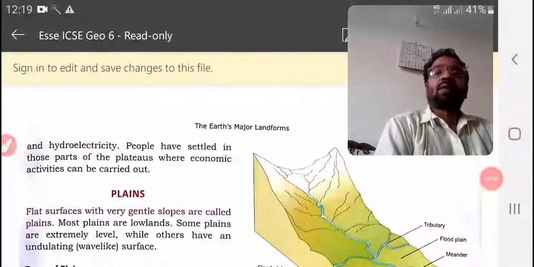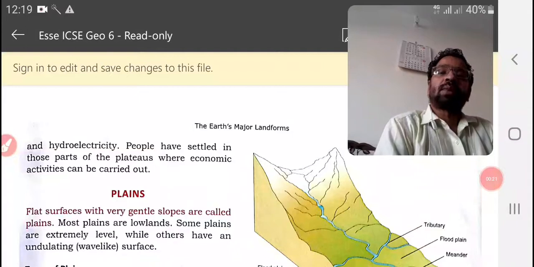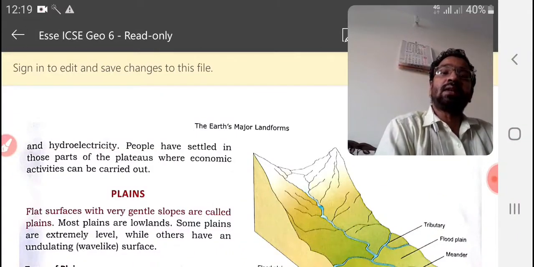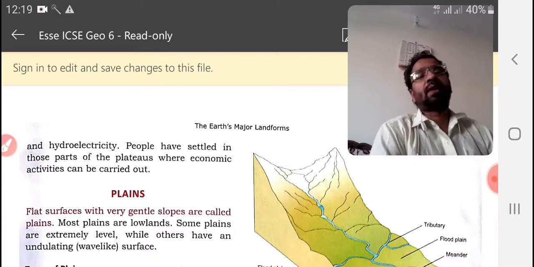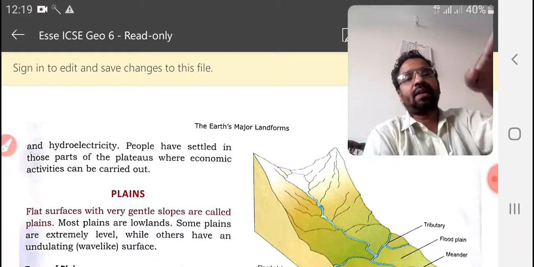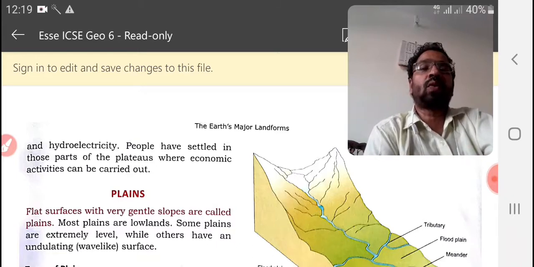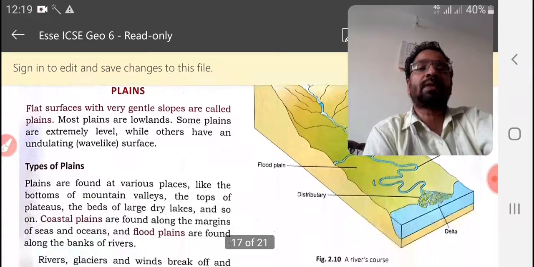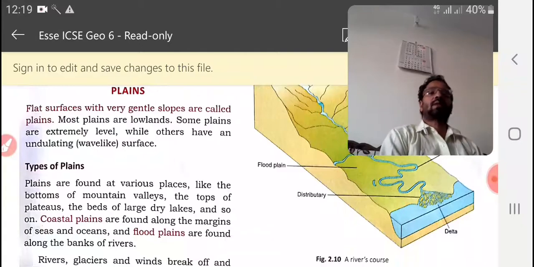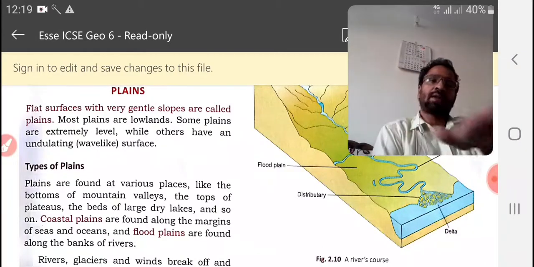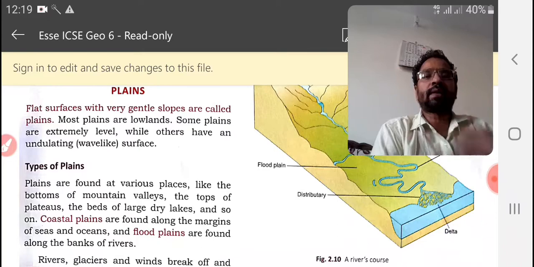So, what do you mean by plains? Plains means flat surface with very gentle slope. Flat surfaces with gentle slopes are known as plains. Most plains are lowlands. Some plains are extremely level, and some are lowlands.